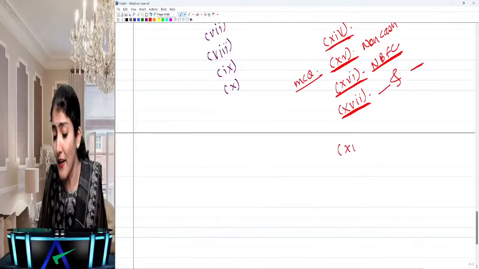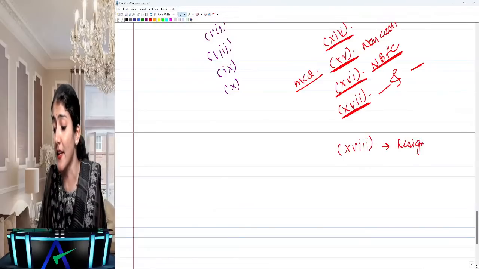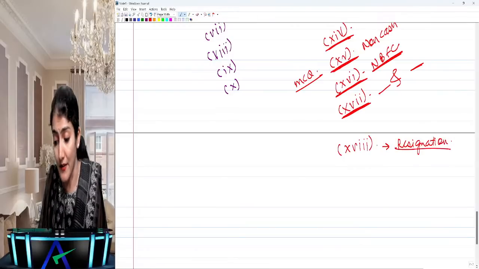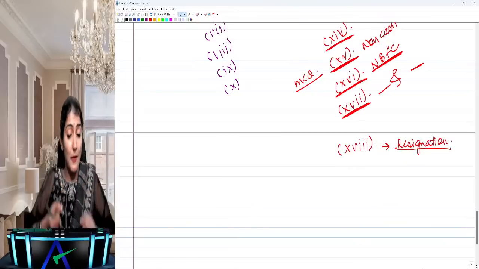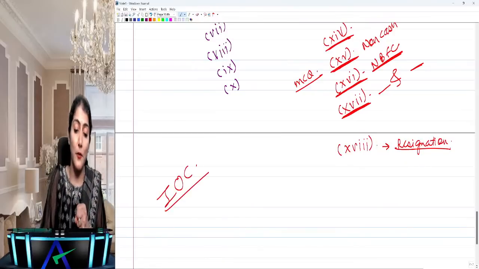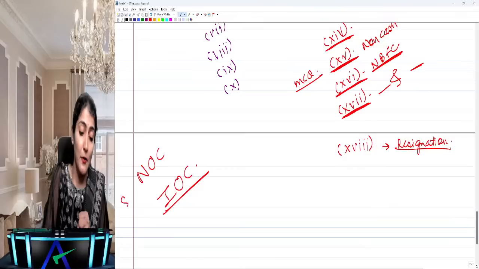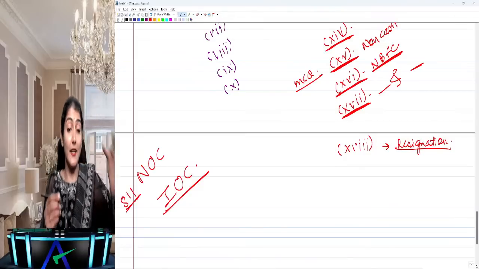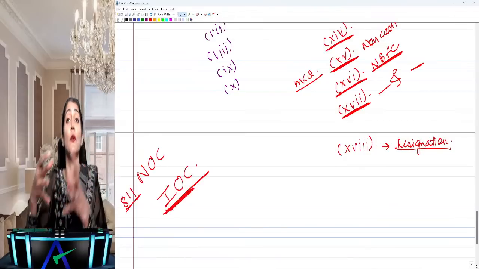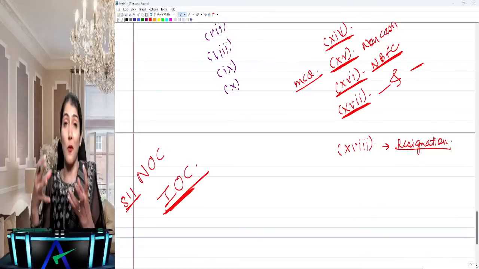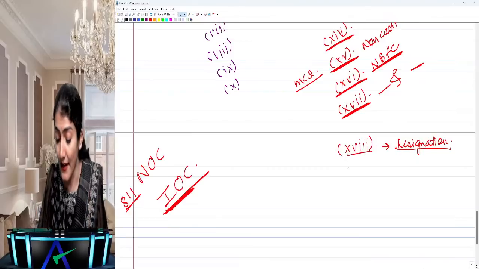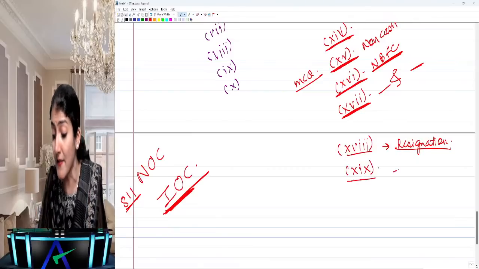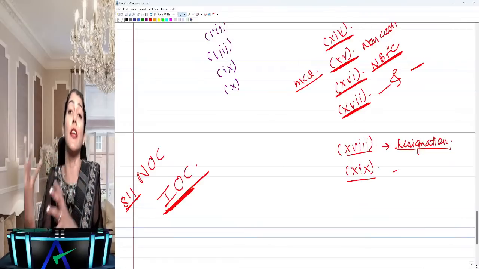Then you have clause 18, which we've already discussed, regarding the resignation of the statutory auditors. Whether there has been any resignation of the auditors, and whether the incoming auditor has considered the issues. So for the incoming auditor, NOC, otherwise 811. And second, the incoming auditor considers the IOC: the issues, objections and concerns raised by the outgoing auditor, have they been taken into consideration by the auditors? So that's clause 18.